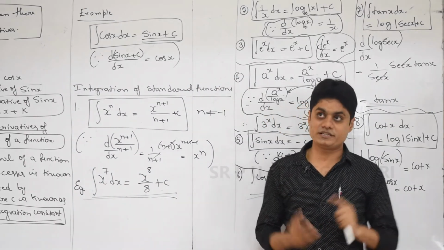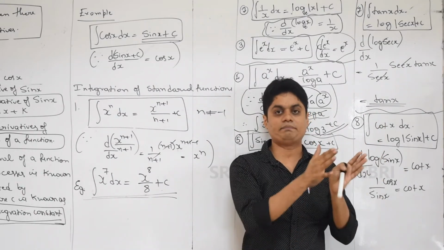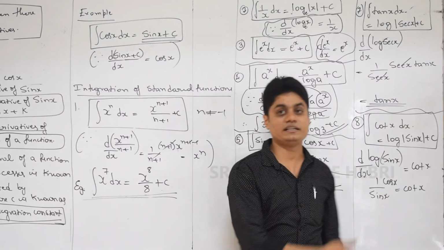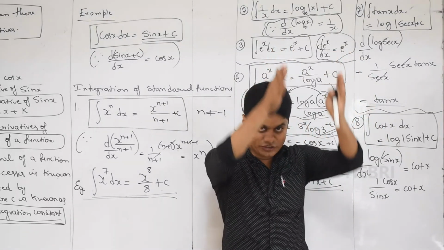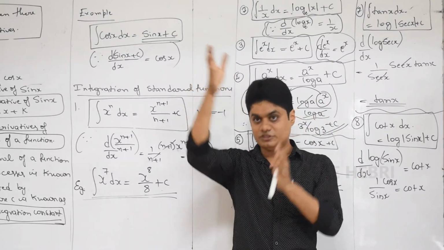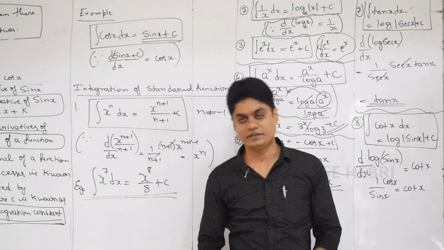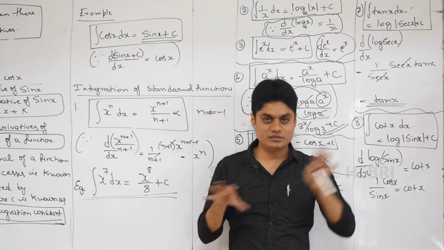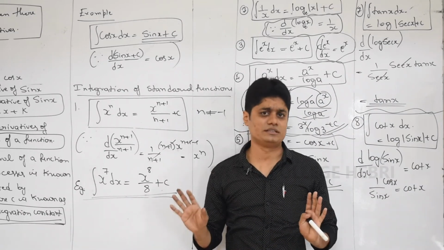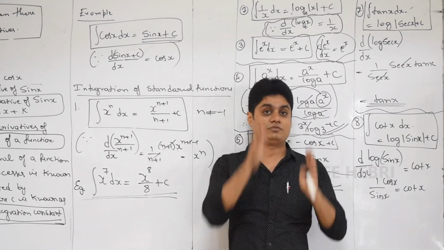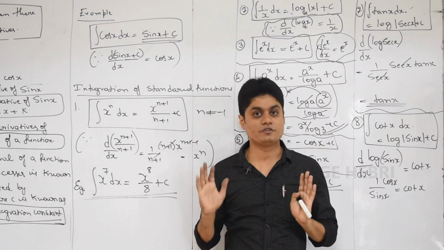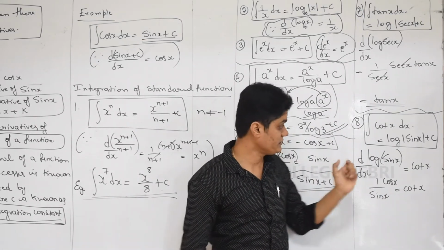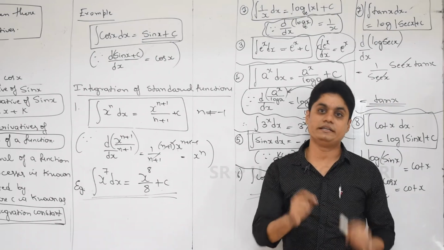One more suggestion: on one side write the full differentiation formulas. See, differentiation also has e power x, a power x, x power n, and all the trigonometric functions. So on one side of a sheet write the full differentiation formulas, and on the exact opposite side, dividing the same sheet, write the full integration formulas. If you use that sheet for reference, every time you will see the differentiation and integration formulas, and any small confusions you have will be removed. So you better practice that: one side full differentiation formulas, the other side integration formulas. You have to practice remembering all of this from the first class of integration. Got it? So the remaining standard function integrations I will continue in the next class. Thank you.